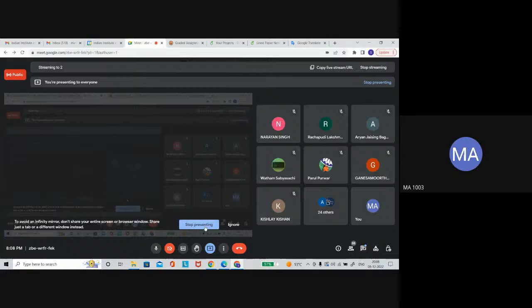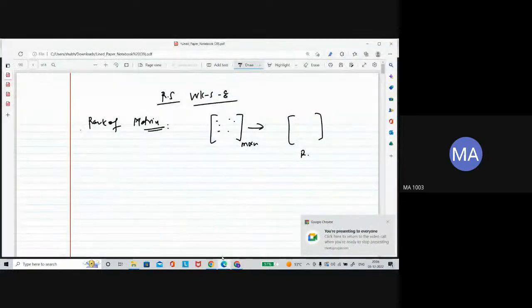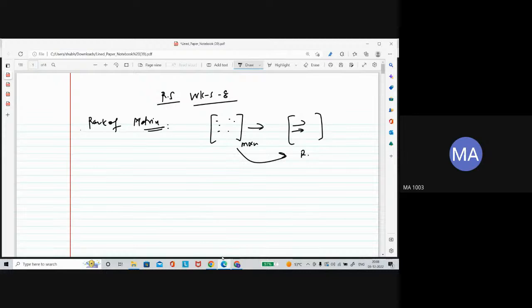The rank of the matrix is, when you change this matrix into row echelon form, just count the number of non-zero rows in that row echelon form. That is called the rank of the matrix.